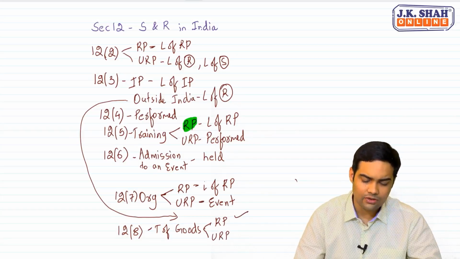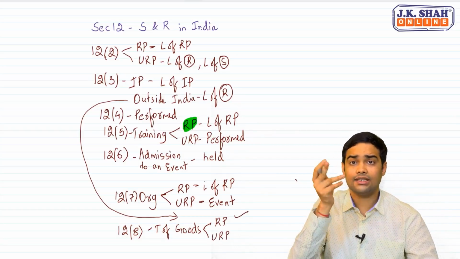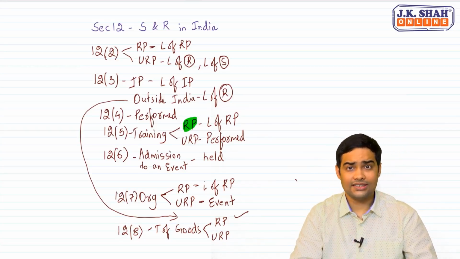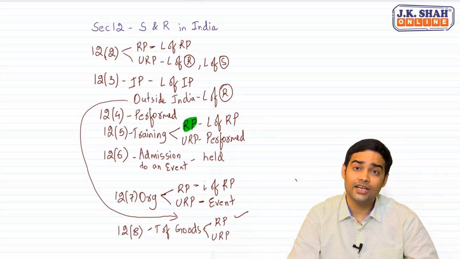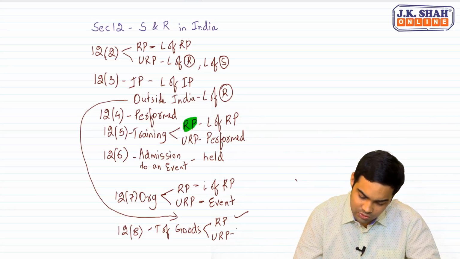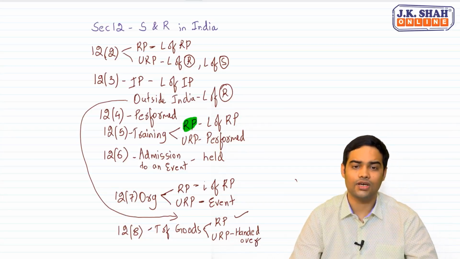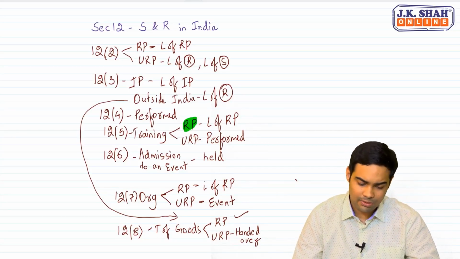If it is provided to a registered person, no problem, and this covers courier and mail. If it is provided to a registered person, the location of the registered person. If it is provided to an unregistered person, where the goods are handed over for further transportation. Handed over for further transportation. Don't forget this word, handed over for further transportation. You will remember handed over.